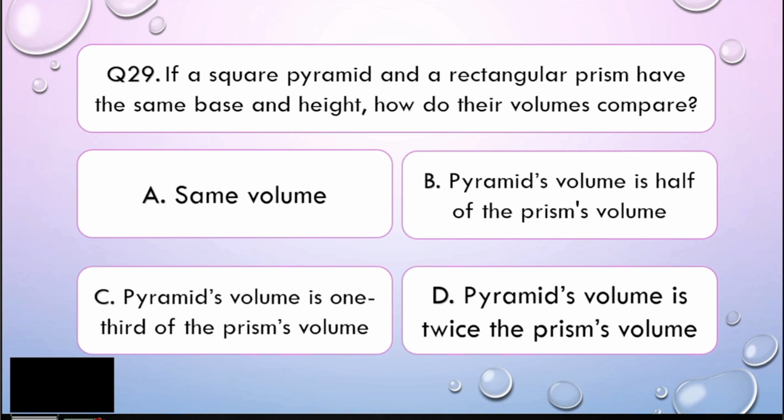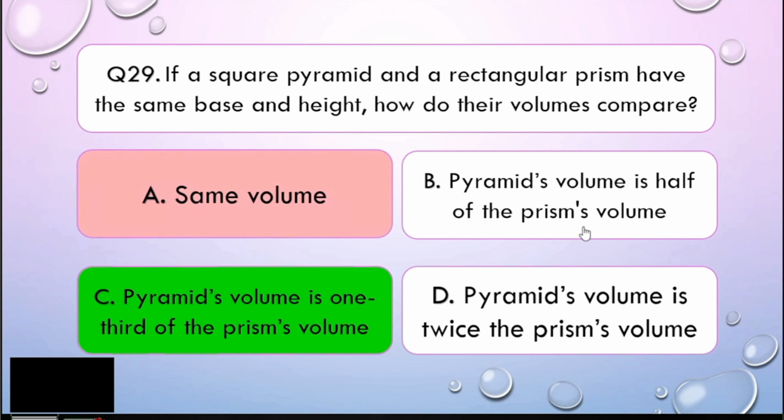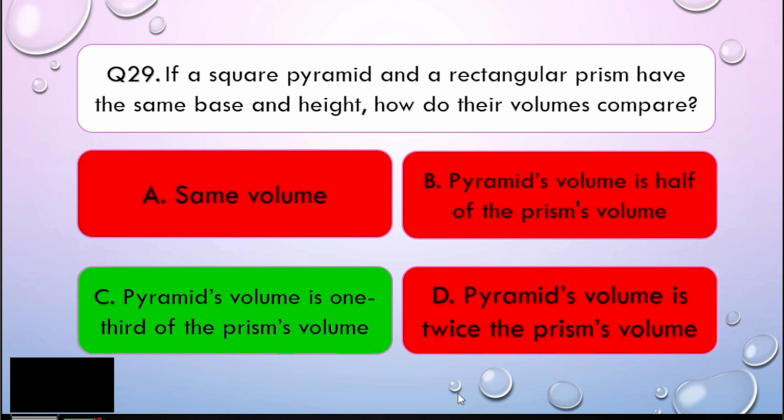Alright, math learners, the question here is very easy. I have already told you earlier that the difference between prisms and pyramids is that the pyramid is 1/3 of the prism. So therefore, the correct answer here is letter C. Alright. Easy, right? Very easy, my dear math learners. Now let us go to question number 30.